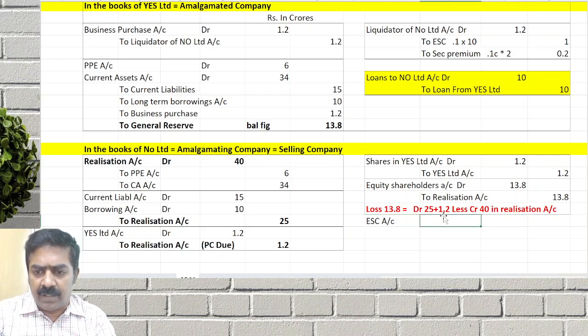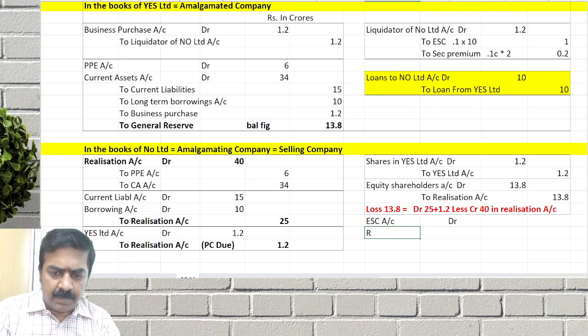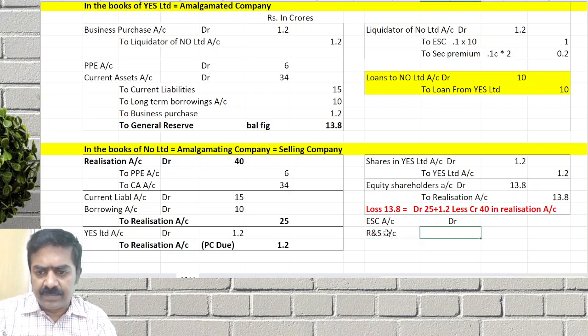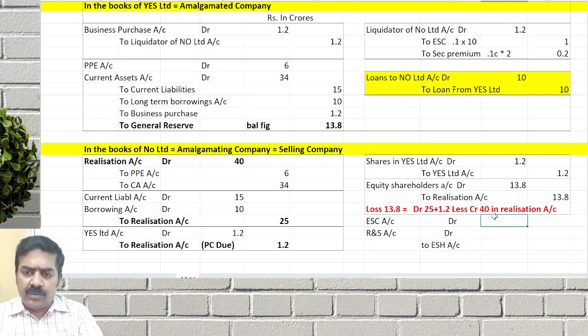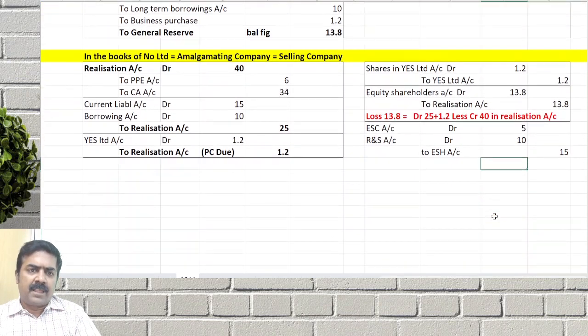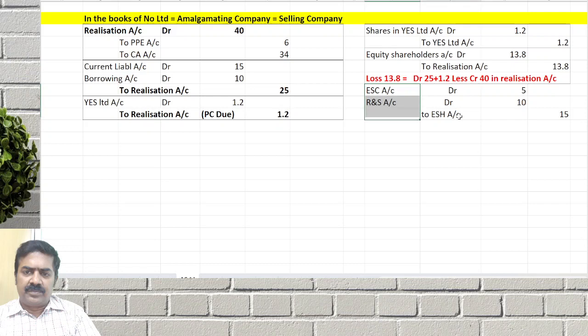Equity share capital account debit, reserves and surplus account debit. Instead of posting in the ledger, here it is just a journal entry, that's all. To equity shareholders account. What is the equity share capital of the selling company? 5 crore. Reserves and surplus 10 crore. How much is the total? 15 crore. You can cross check also.